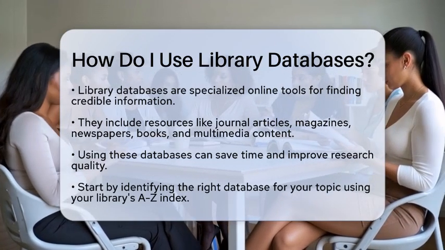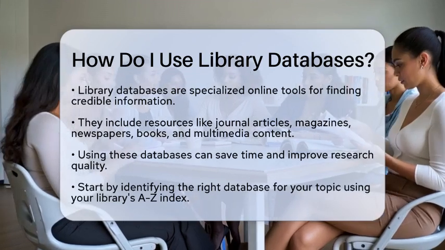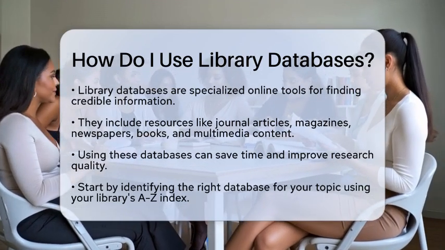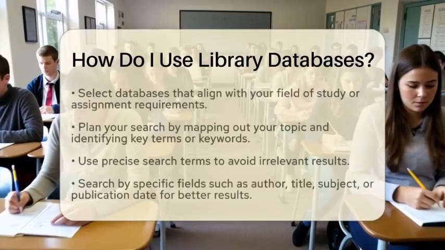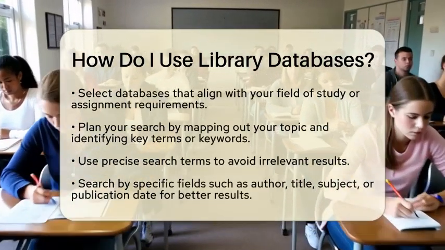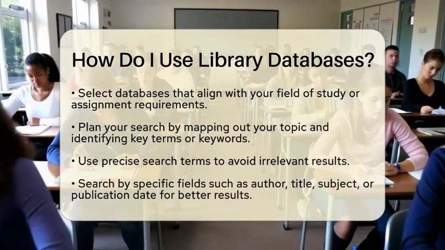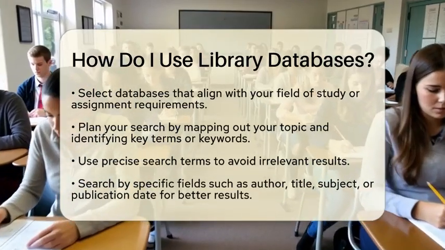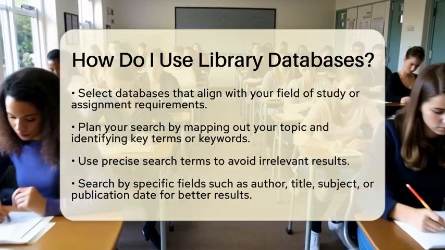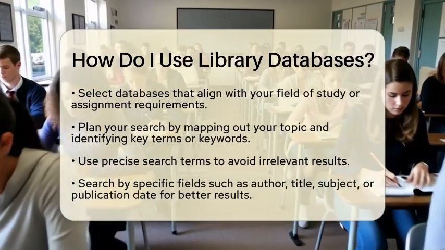To get started, identify the right database for your topic. Most libraries provide a list or an A-Z index of databases organized by subject area. This makes it easier for you to select a database that matches your field of study or assignment requirements. For example, if you are working on a biology topic, look for a science database. If your focus is on literature, choose a literature database.